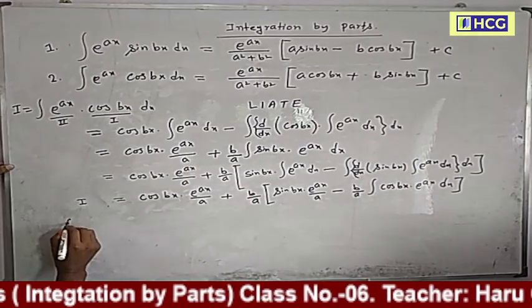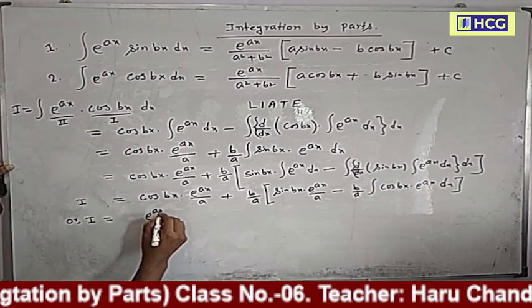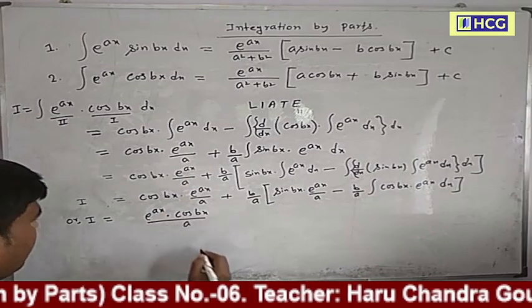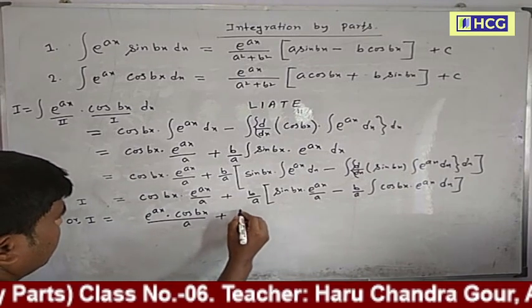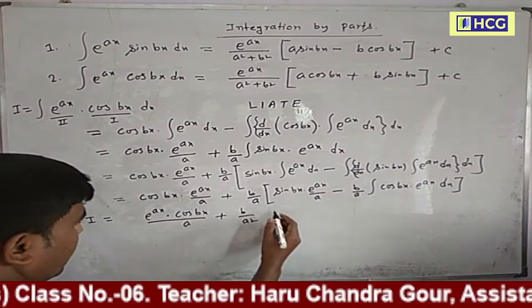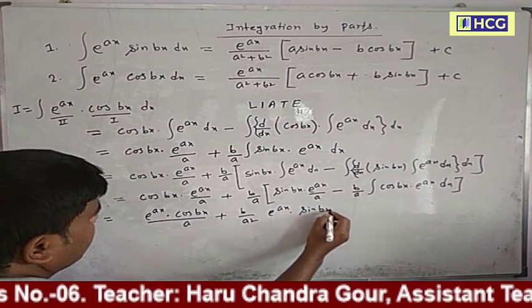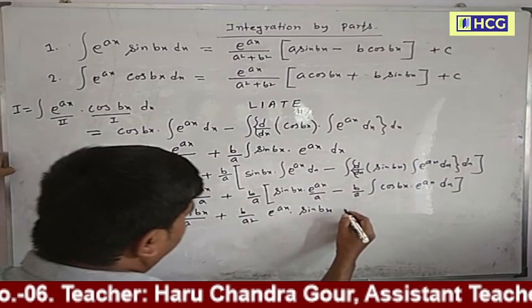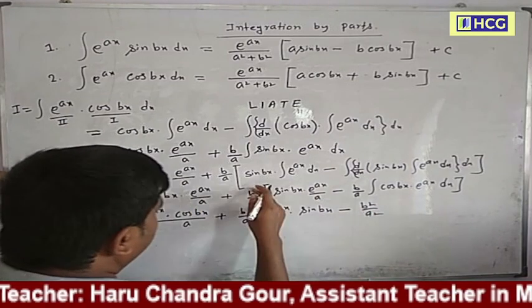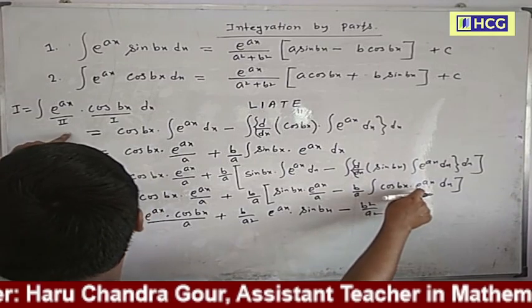So I equals e to the power ax cos bx divided by a, plus b by a square, e to the power ax sin bx, minus b square by a square.